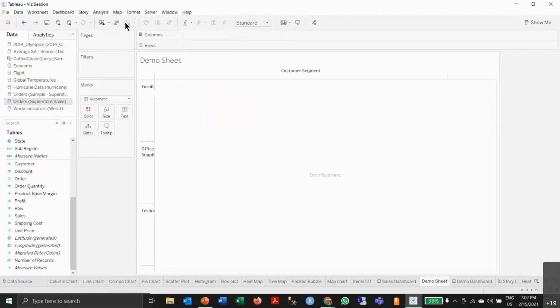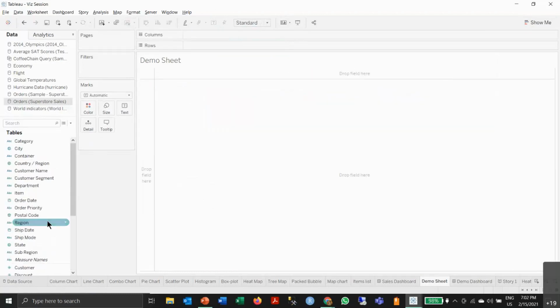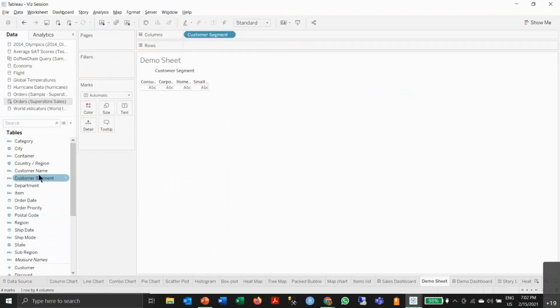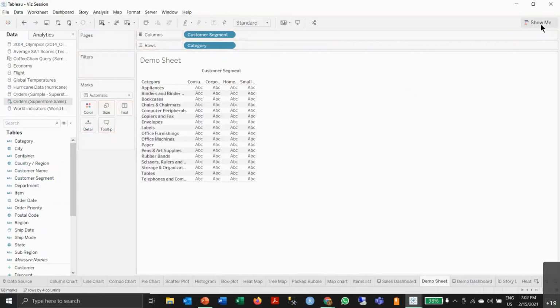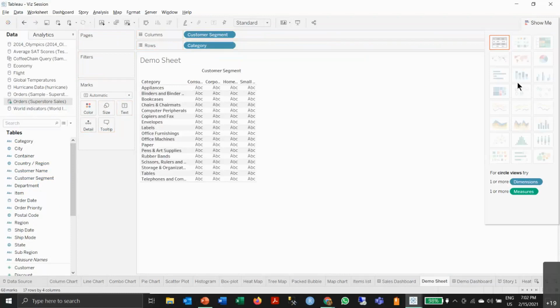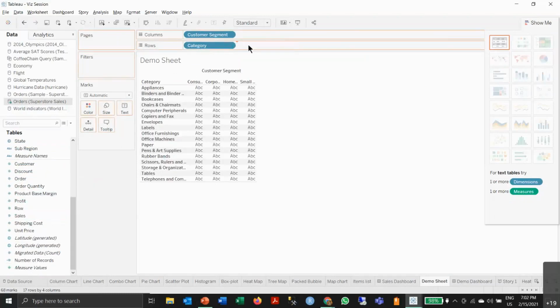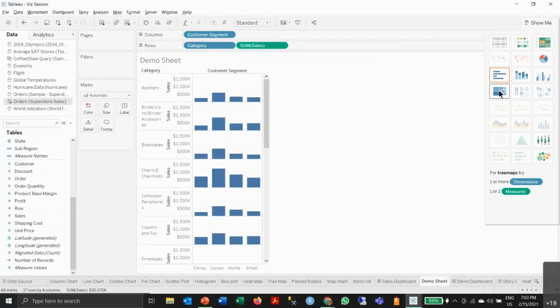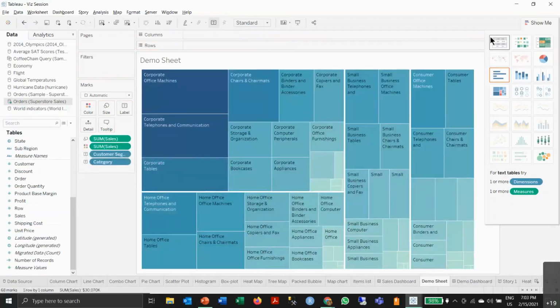Moving on to tree map. Again we'll use the same data set. I want to see a category of customer segment. Let's say customer segment to columns, and category to rows. Again go to show me. It requires one measure. So let's say I want to see by sum of sales. So automatically it will highlight the tree map. You click on the tree map, and here you go. You have your tree map.